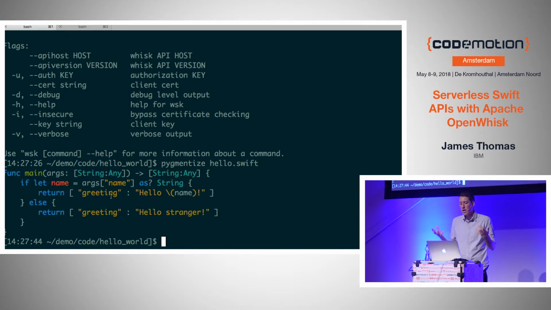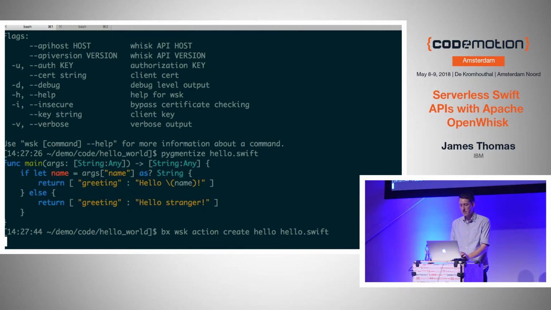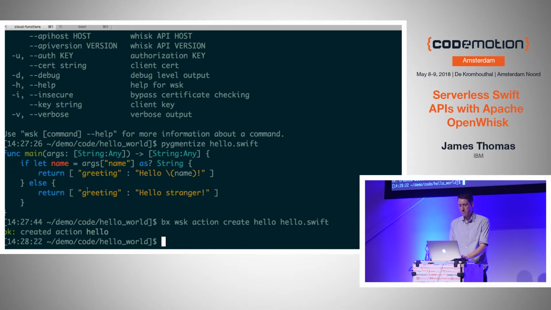So if I want to create an action in the cloud, I can just say, OK, bxwhisk action create. I give it a name, call it hello, and then I give it a path to the source file because we push up the code, and it should hopefully work.